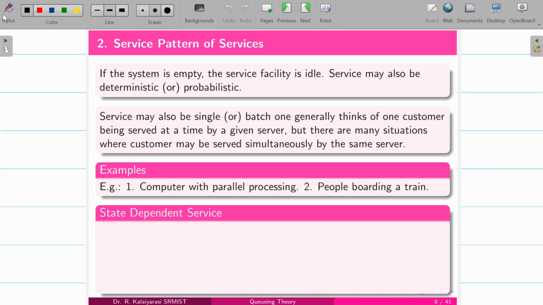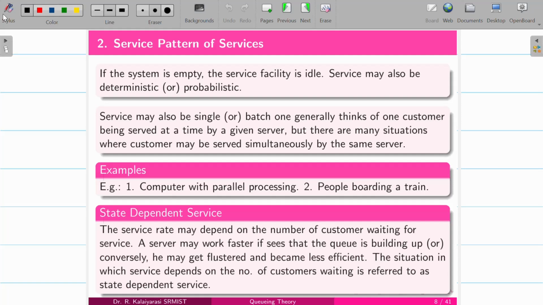And there is service that depends on the state of servicing, where a server may work faster if he sees a queue building up, or conversely he may be flustered or become less efficient. This situation, in which the service depends on the number of customers waiting, depends on the service provider. So that is referred to as state dependent service.